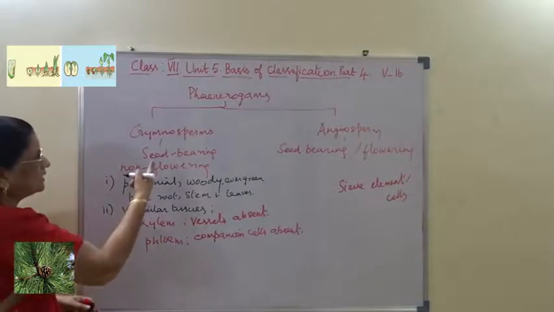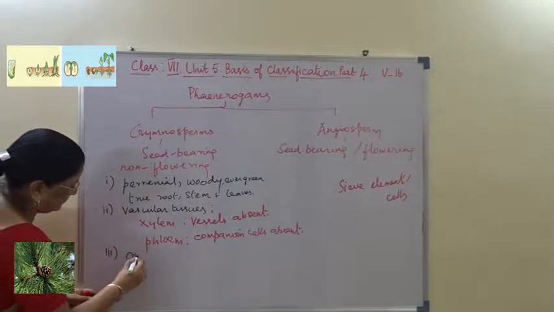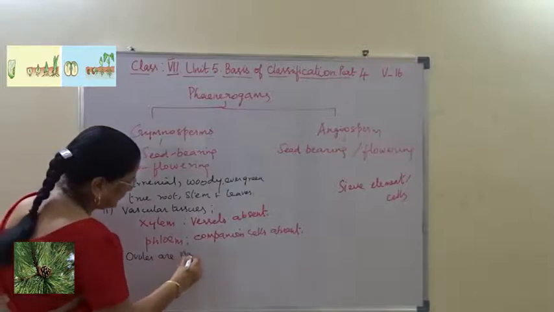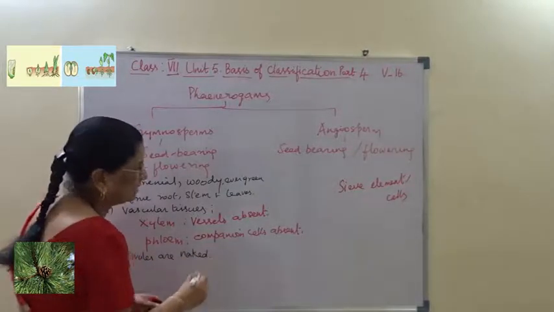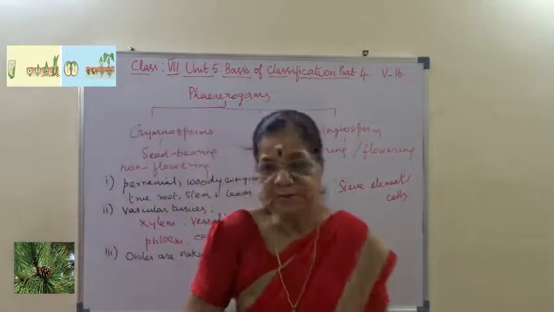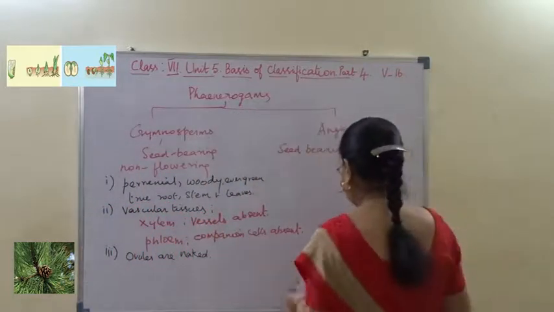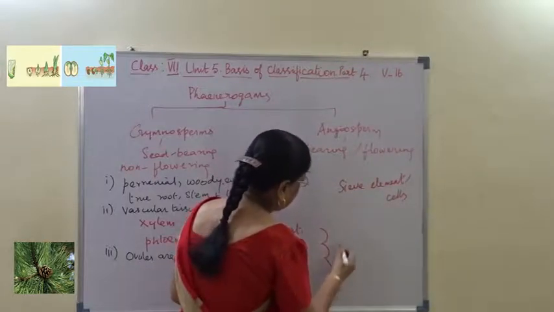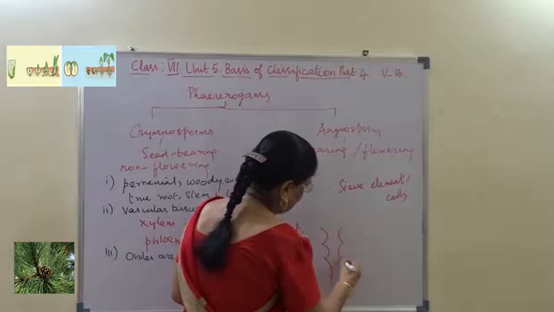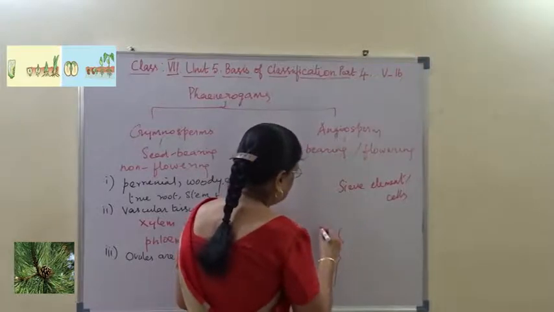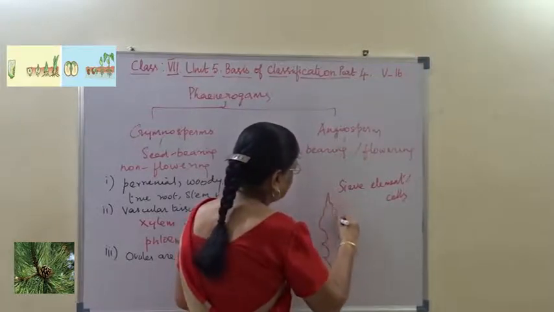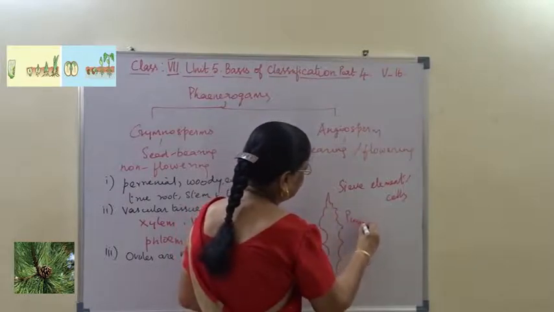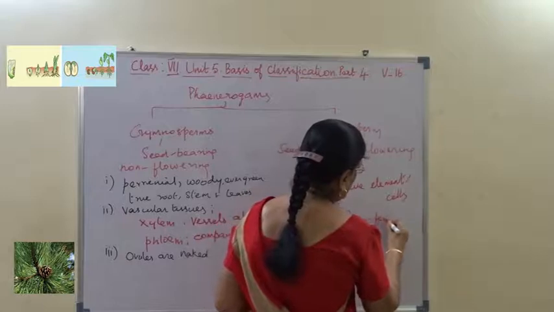as the name suggests, the ovules are naked, exposed to outside. For example, this is called Pinus female cone.